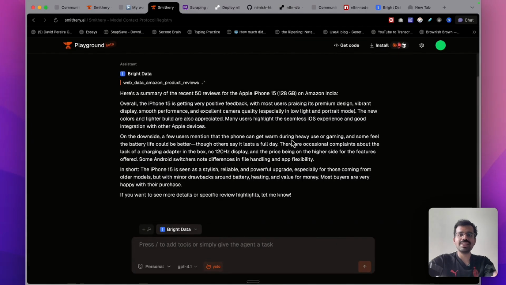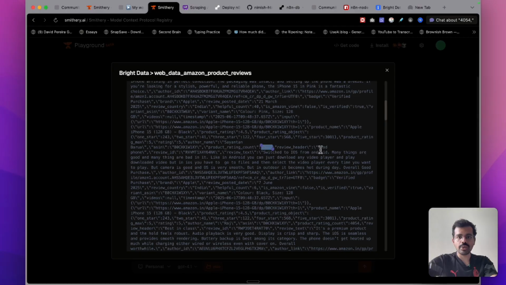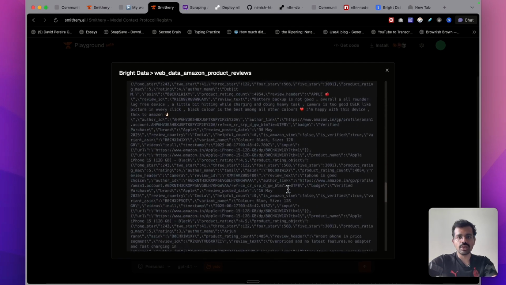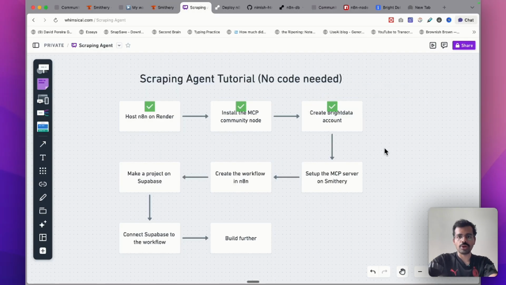If you also want to see the raw data that it is summarizing over here, just click on the tool name and this will show you the actual response that it got. Product rating count and what is the product review, and it will list all the 50 reviews that it actually went through. So this is one of the examples of what you can build out with this MCP server. We are done with the fourth step in the process as well.